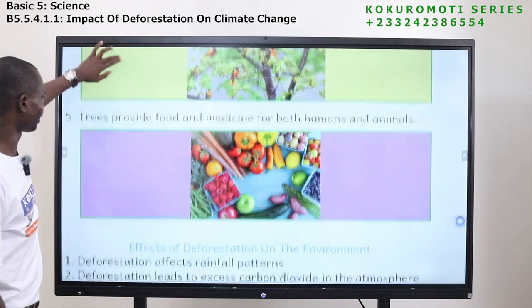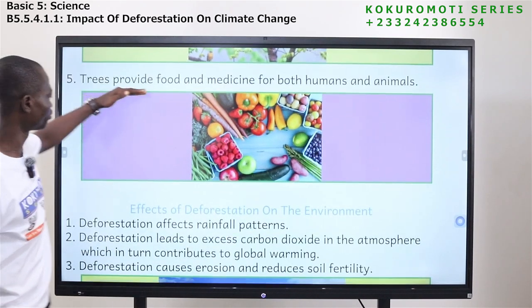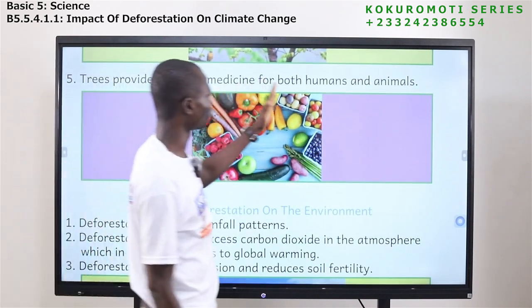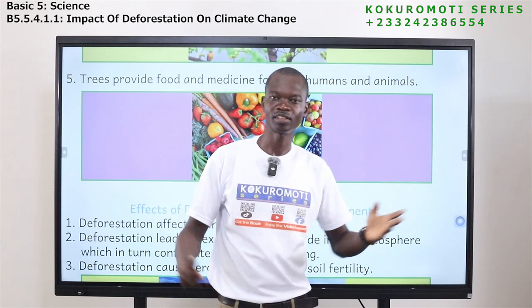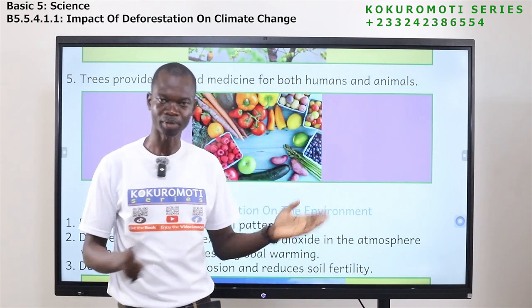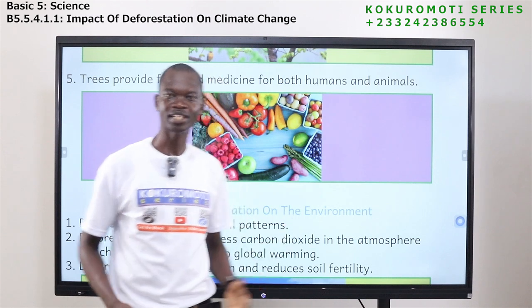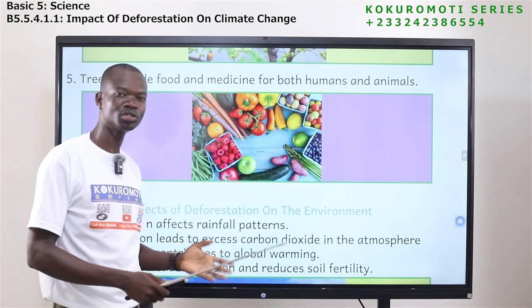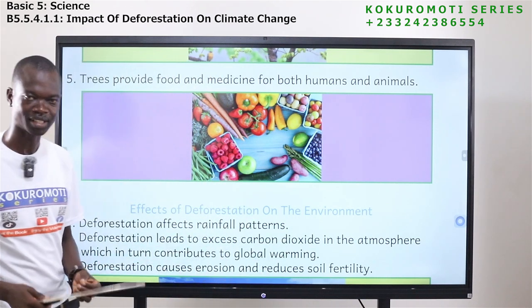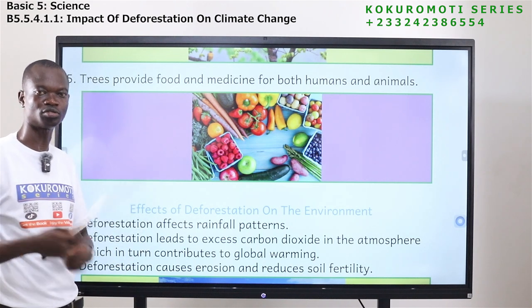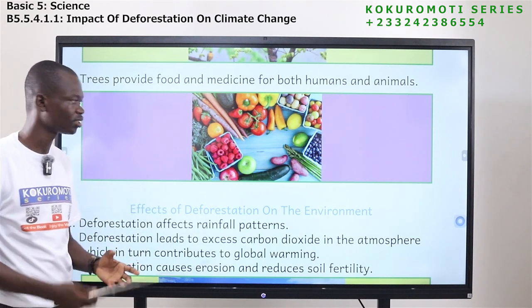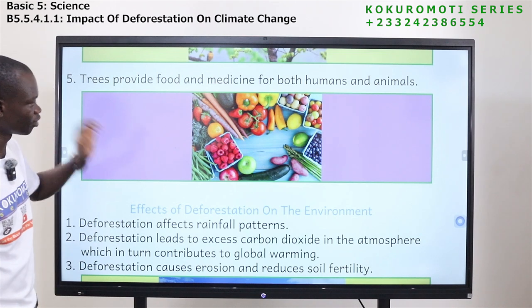Okay. The next one is that trees provide food and medicine for both humans and animals. The food that we eat, we get it from trees or plants. At the same time, trees are used as medicine. People use trees as medicine to treat different kinds of ailments. So we get medicine and food from trees.